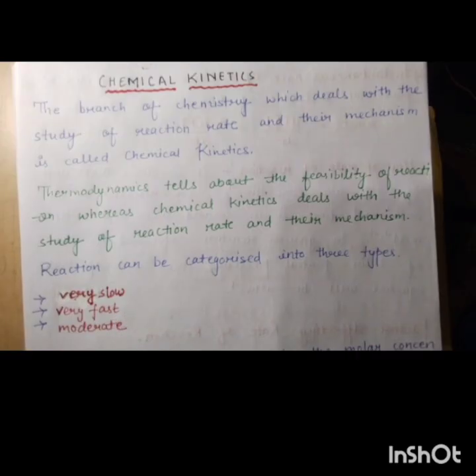So in this chapter we will study the moderate reactions, because they can be studied easily, to see how the reaction rate and mechanism work.